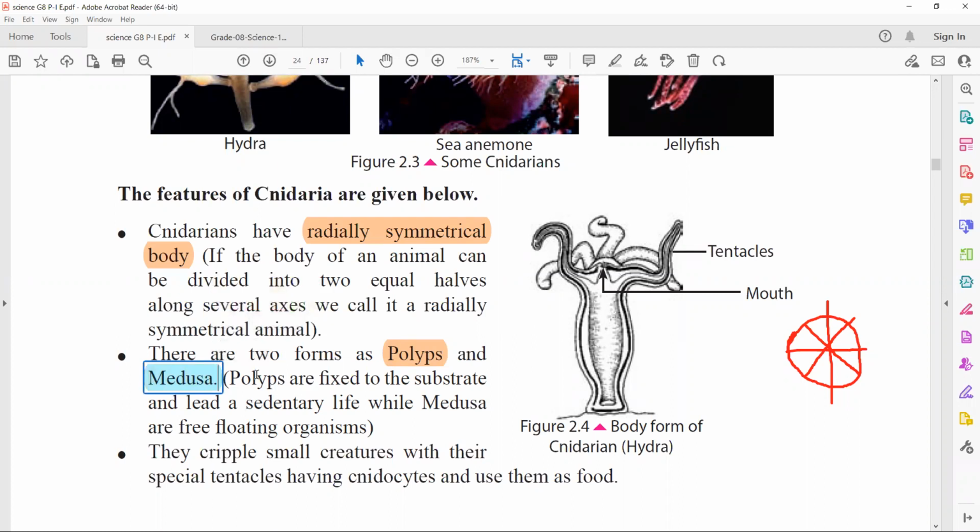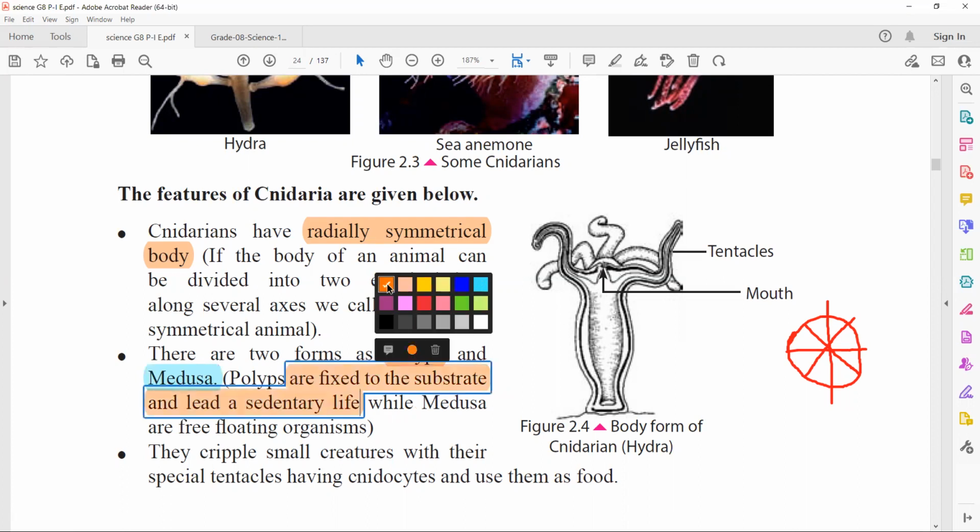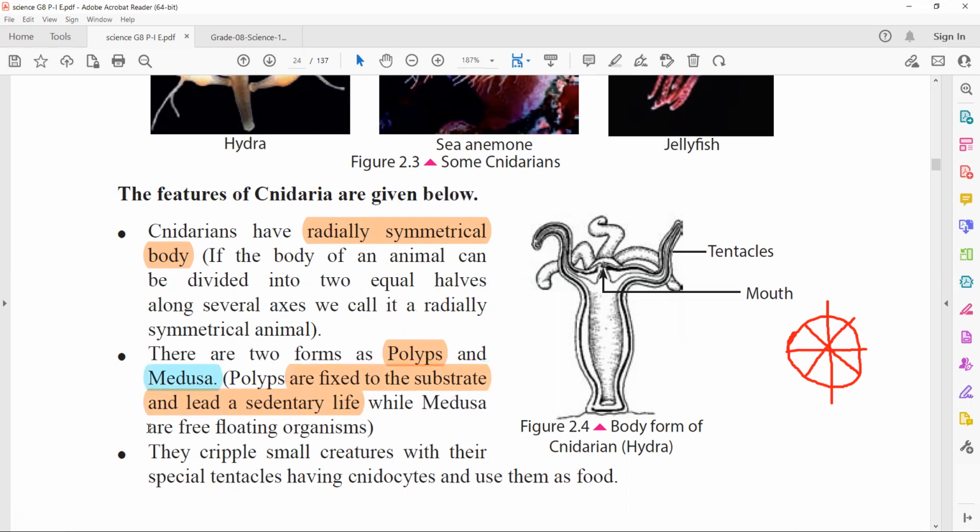So they are fixed, they don't move and lead a sedentary life, while medusa are free floating organisms. So polyps, you have to study like this, right? Polyps are fixed to the substrate and lead a sedentary life. Now, medusa. Medusa are free-floating organisms. These are the important things that you should remember.